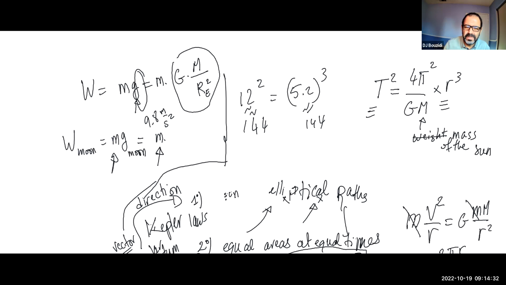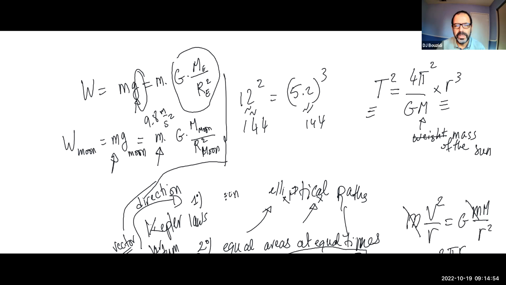Okay? So that doesn't change, but the G changes. It's the same G, but now instead of the mass of the Earth, so this is the Earth, now we're talking about the mass of the moon, which is different, divided by the radius of the moon now, which is different. So G now changes from planet to planet to planet to planet, which means that the weight changes from planet to planet to planet to planet.